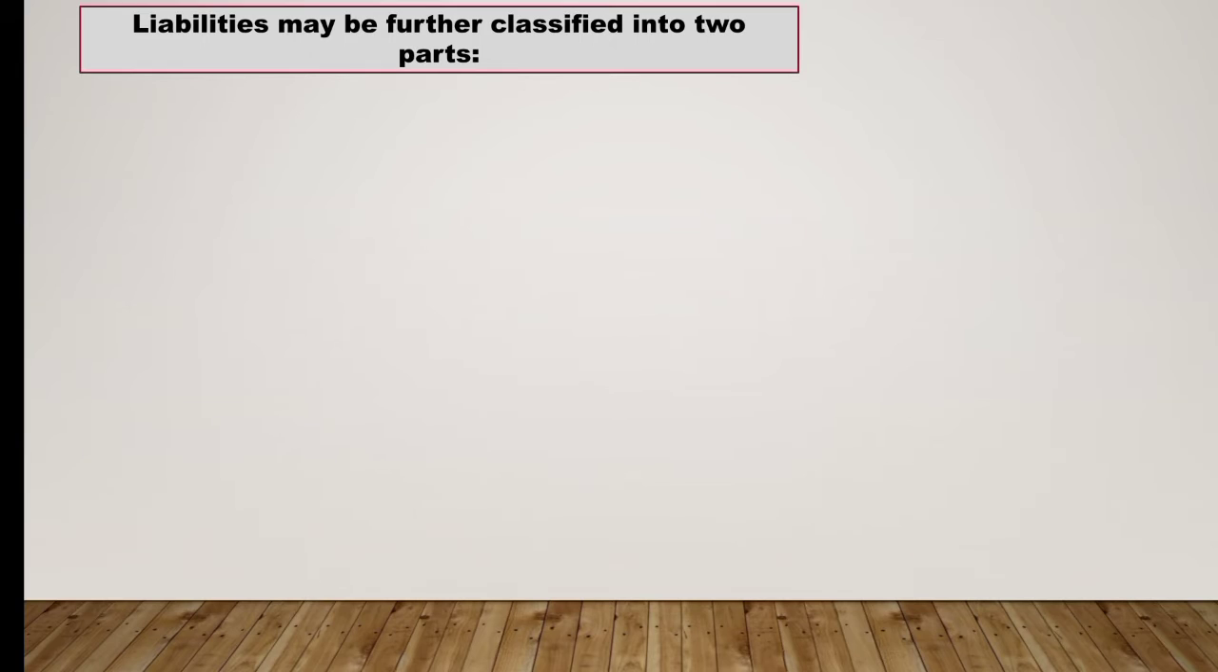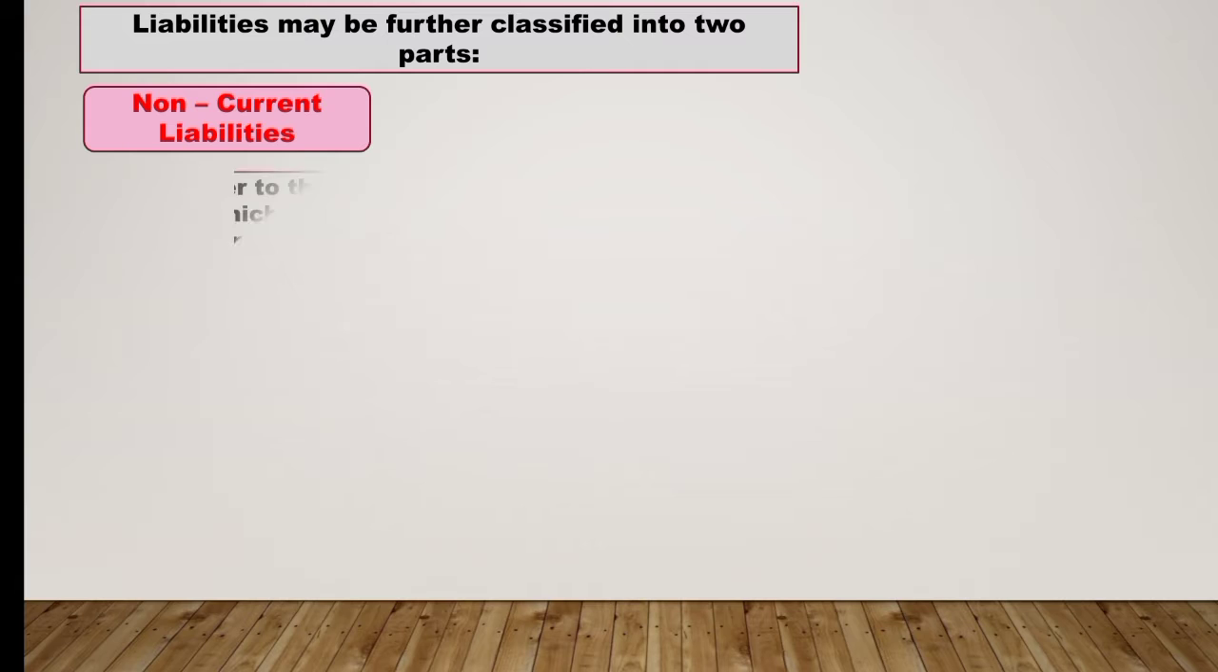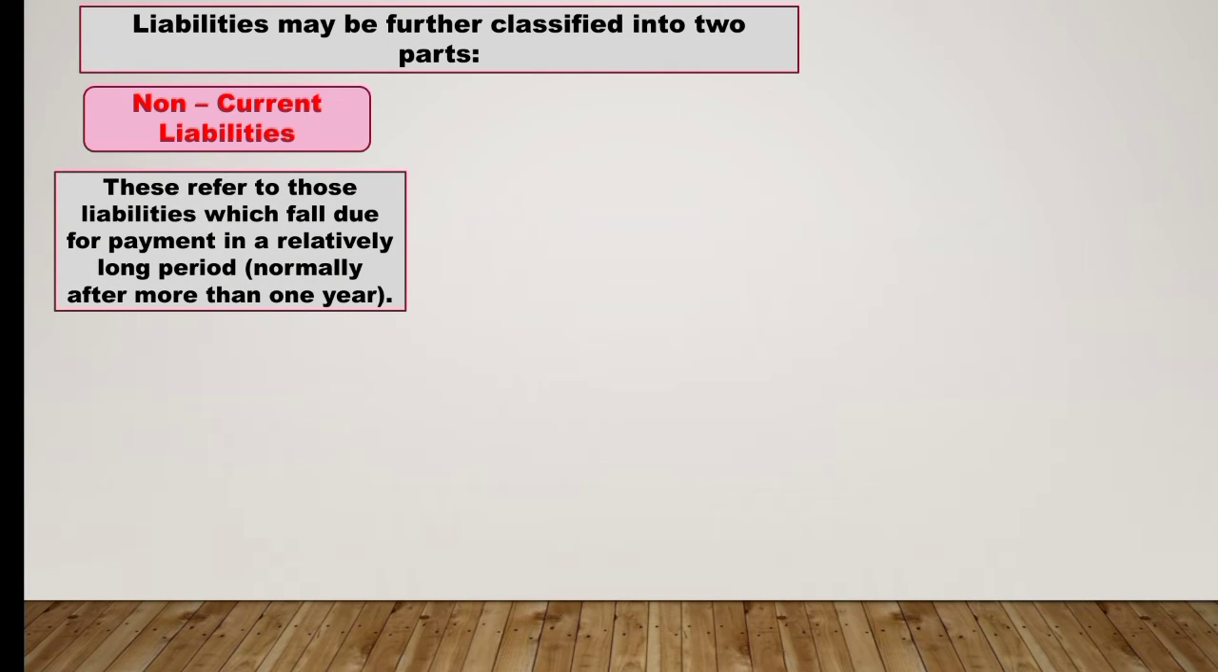Now, liabilities may be further classified into two parts. First is non-current liabilities. These refer to those liabilities which fall due for payment in a relatively long period, normally after more than 1 year. So non-current liabilities means the amount which is to be paid by the firm to the outsiders in the time duration of more than 1 year. For example, long-term loans taken by the firm from the banks is considered as non-current liability.